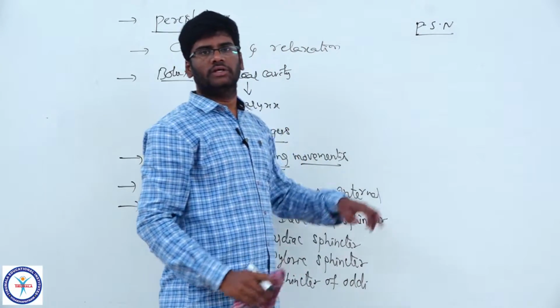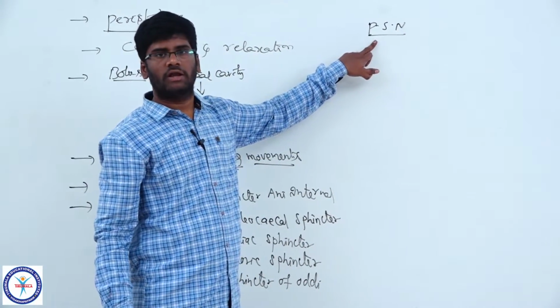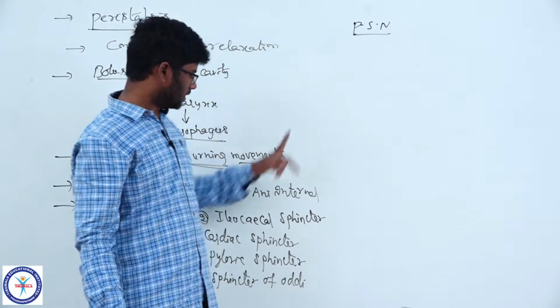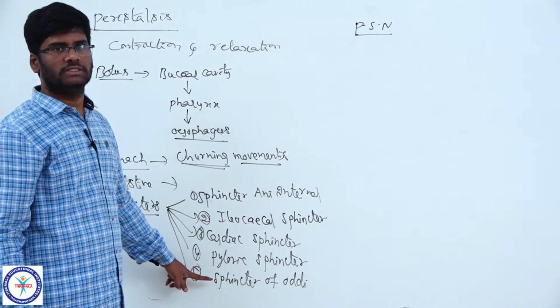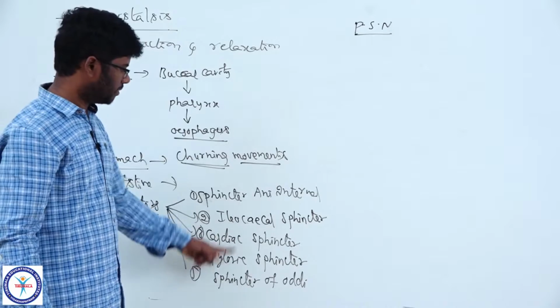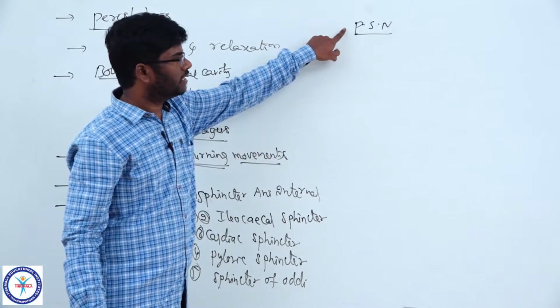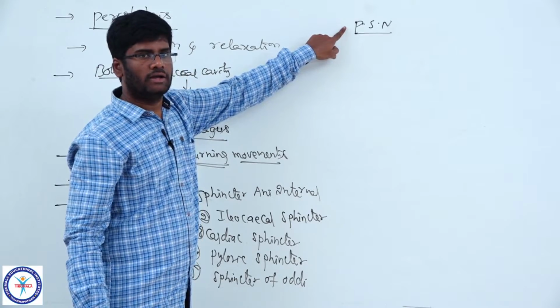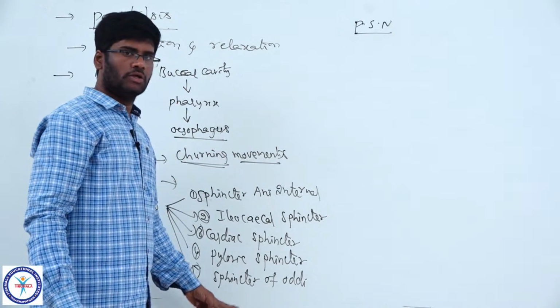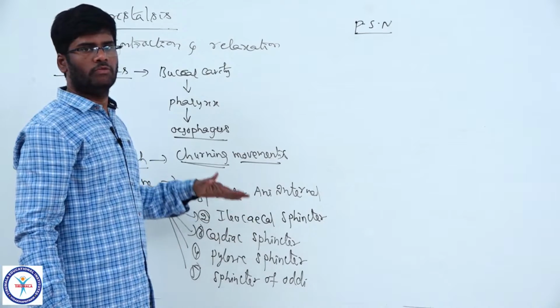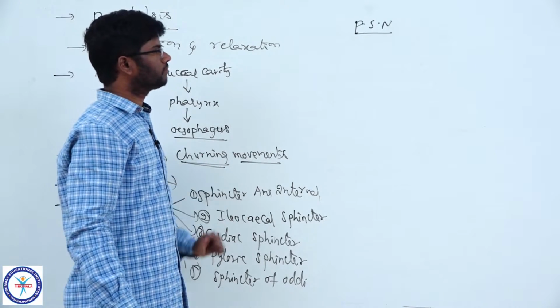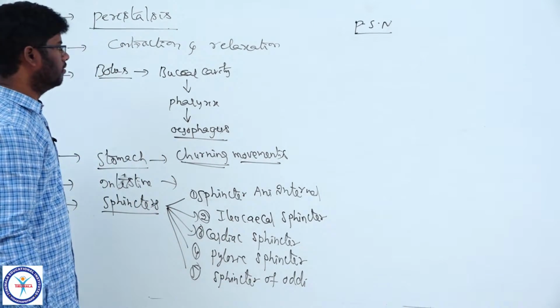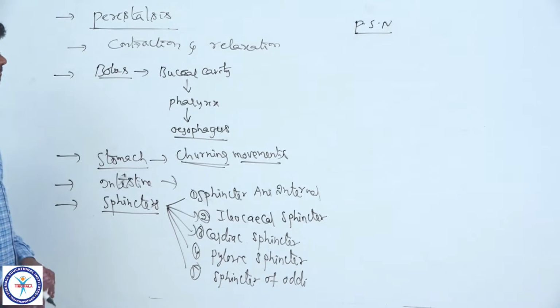The parasympathetic nervous system is a branch of the autonomic nervous system which increases the peristaltic contractions of the gut and relaxes the sphincters. So the food slowly moves from one part to another part of the alimentary canal. Yeah, this is about peristalsis.